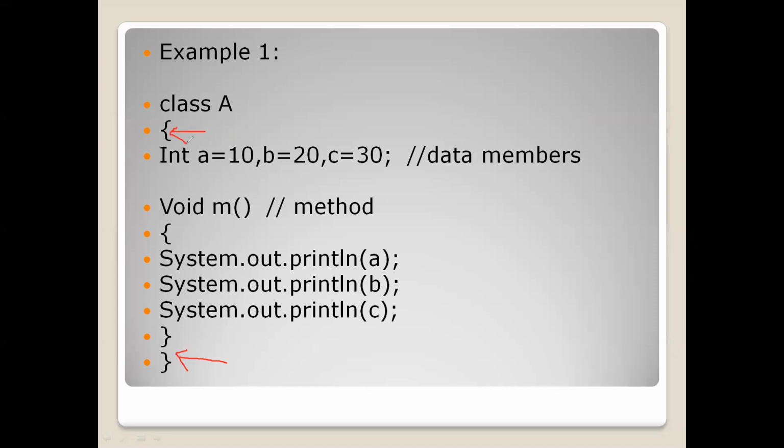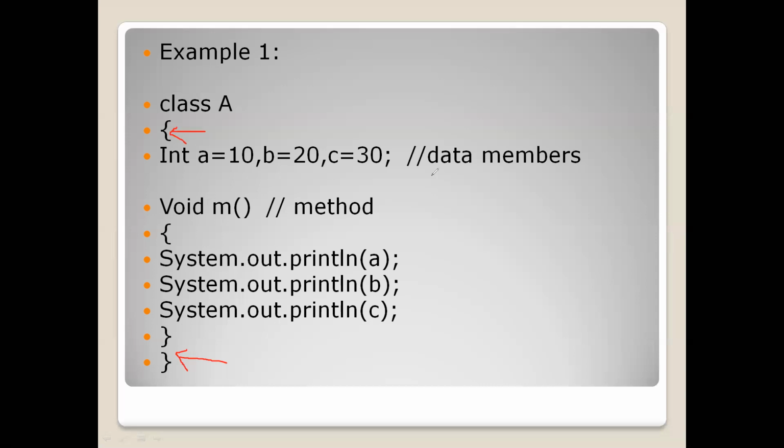Inside the body of the class, there are two things: data members and methods. In this example, I have shown only one method. Don't worry, we can have any number of methods. That's not a problem. So here, data members are nothing but variables, right? And one more thing,